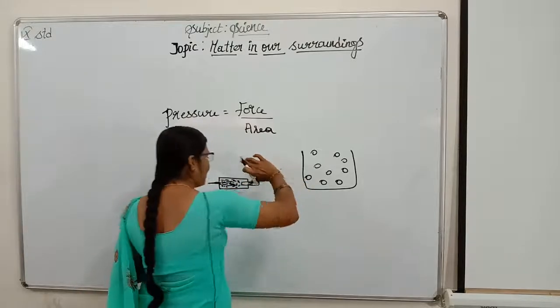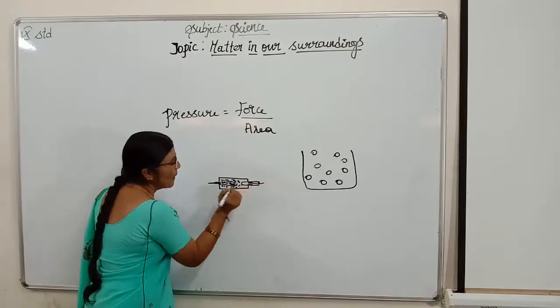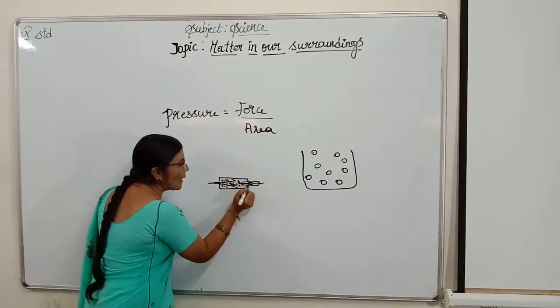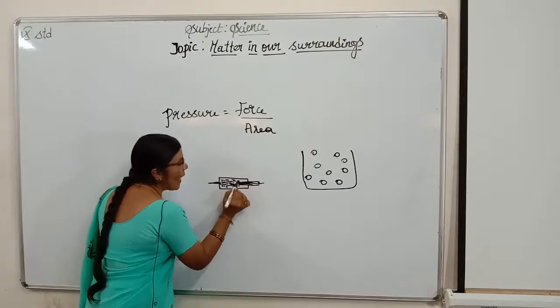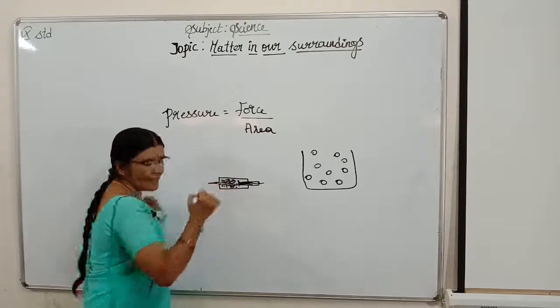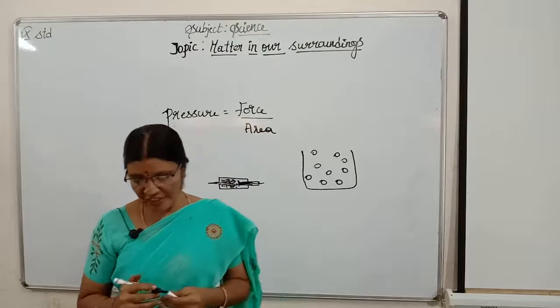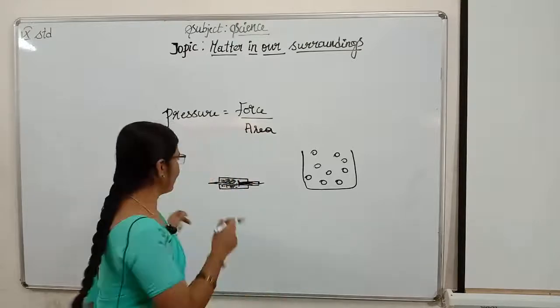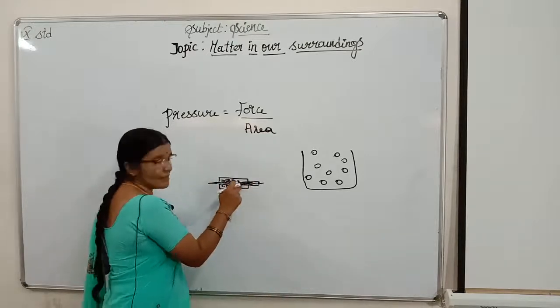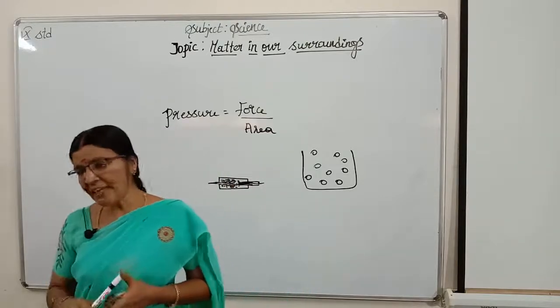Now I am decreasing the volume. How? By pushing this piston. Here I am pushing this piston, meaning the piston is occupying the volume here, and these particles are coming closer and it is injected into the body. Got it, children? The pressure inside will increase. When the volume decreases, pressure will increase. This we experience in injections, children.